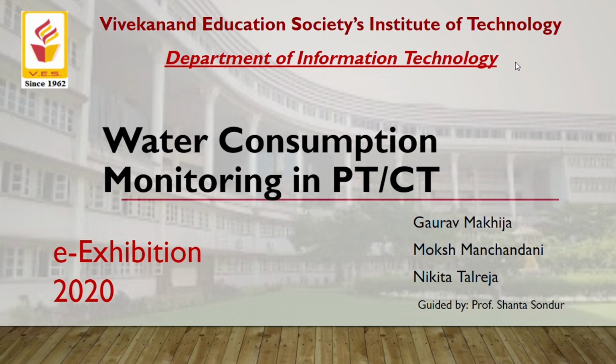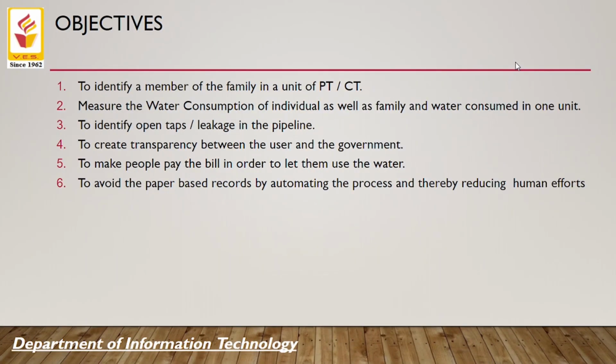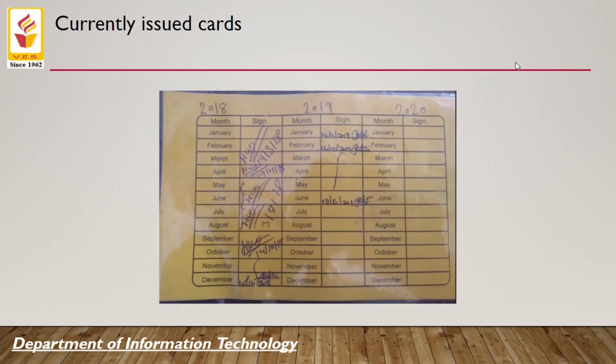To understand the need of this project, let's first understand the current scenario of community toilets and public toilets. Every family is assigned one yellow card on which details of the family, like the name of the head of the family and the address of the family, are written, and the backside of the card displays details like the months for which the bill was paid by the family. For using the community toilets, a family of 5 members has to pay 50 rupees for each month.